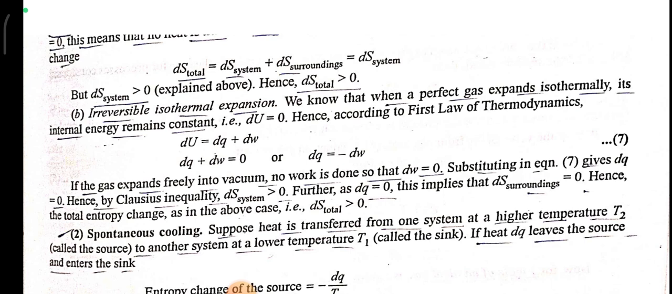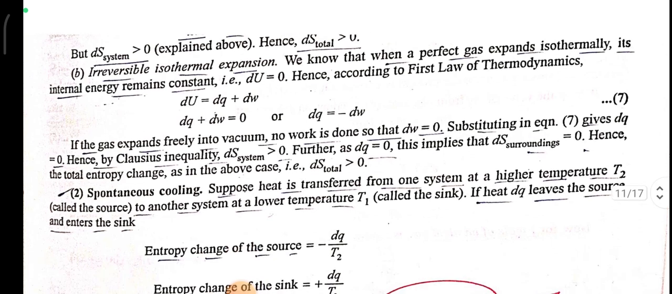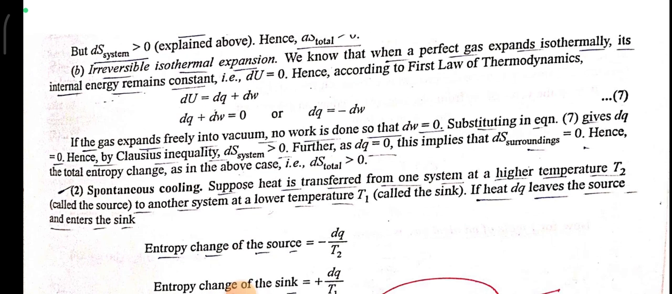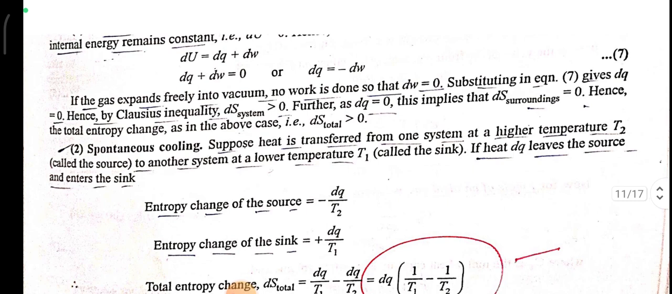Hence, according to the first law of thermodynamics, dU = dQ + dW. dU + dW = 0, so dQ = -dW. If the gas expands freely into vacuum, no work is done, so dW = 0. Substituting in equation 7 gives dQ = 0.